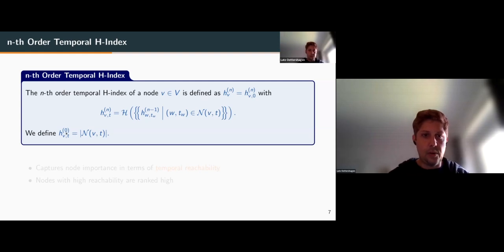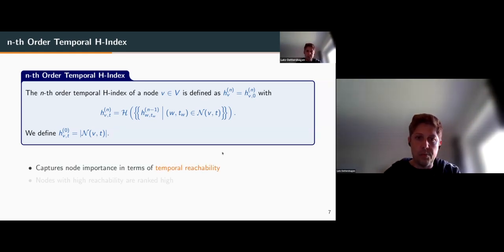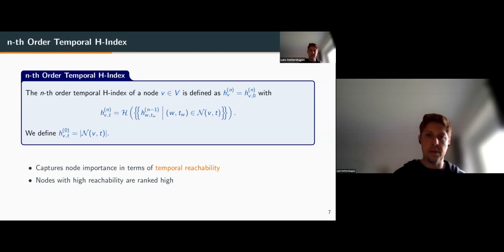And as base case for n equals 0, we define the value to be the size of the temporal neighborhood at the node V at time t. And this notion captures the node importance in terms of temporal reachability. So nodes that have a high reachability, especially to nodes with also high reachability, will be ranked high. So we will take a look at some example.